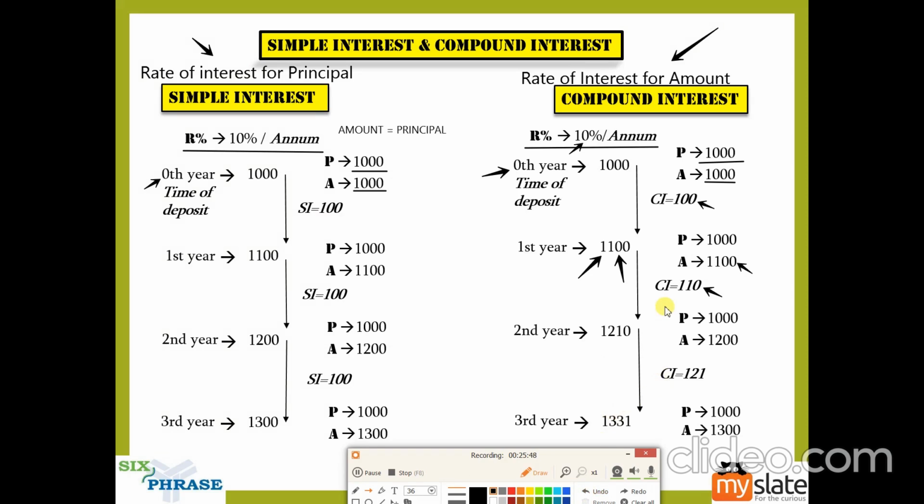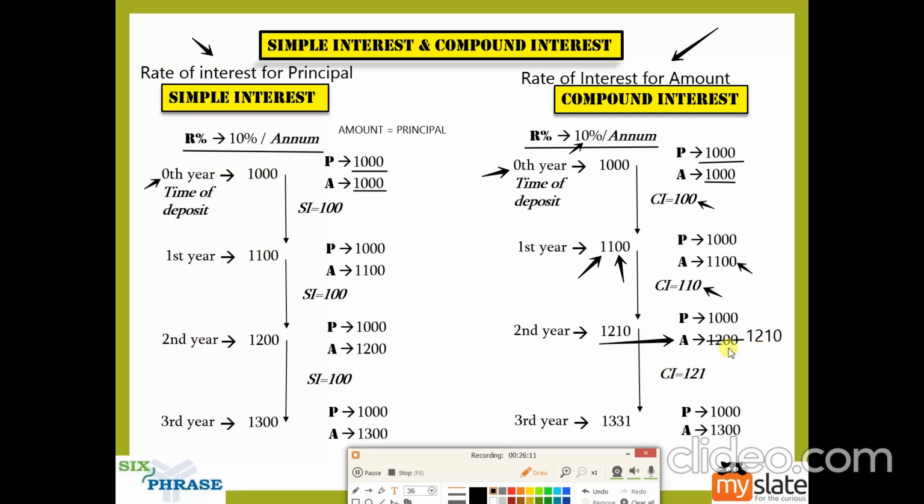Again, this will become the new amount you have here. This is actually 1210. Okay, so there is a mistake here. This is not 1200, guys. The amount here is 1210. So let me correct it. 1210.